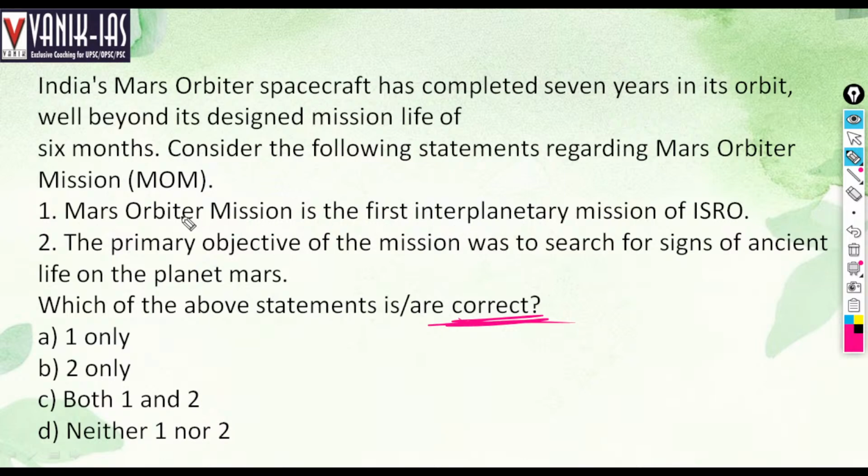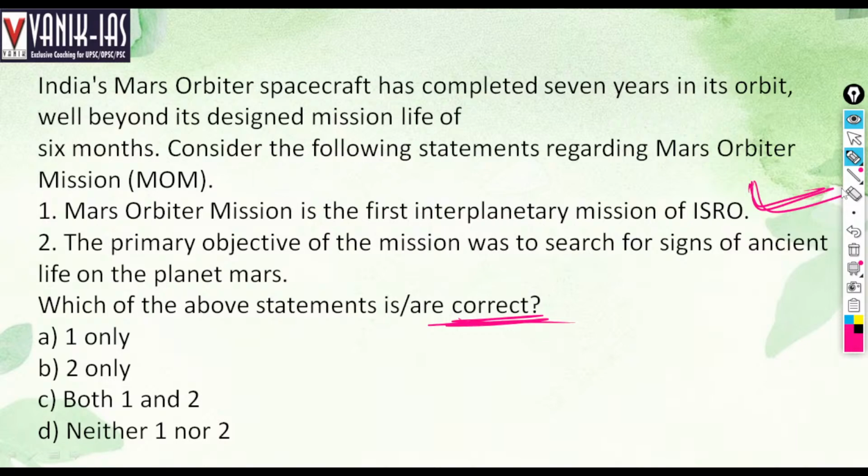See, Mars Orbiter Mission is the first interplanetary mission of ISRO. This is right. It is basically a technology demonstration venture. That means we are sending a satellite, a spacecraft, to another planet, especially to display our development of technology.